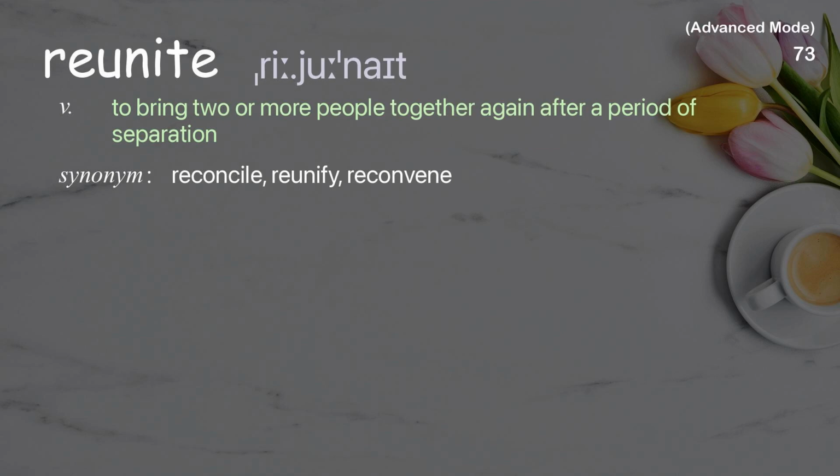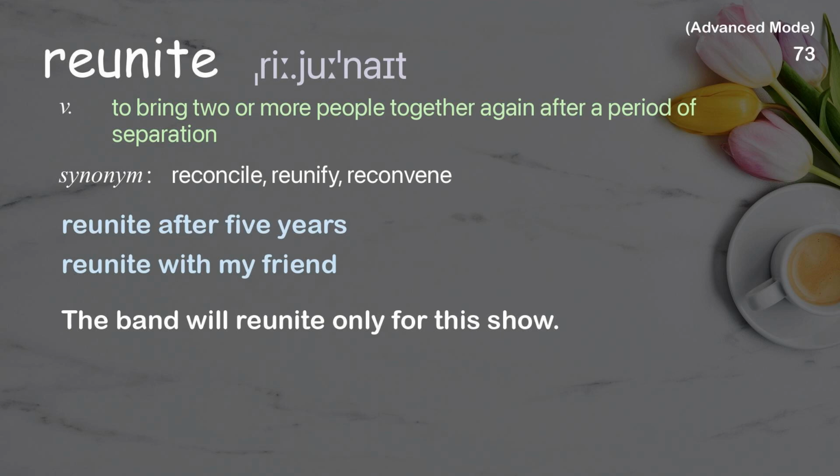Reunite. To bring two or more people together again after a period of separation. Examples: reunite after 5 years, reunite with my friend. The band will reunite only for this show.